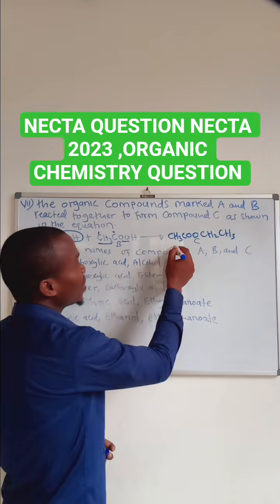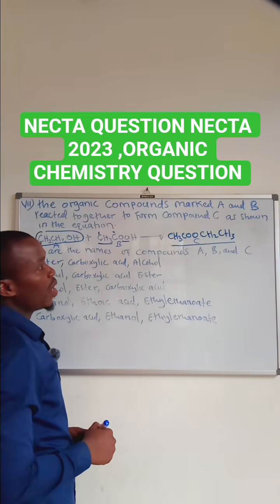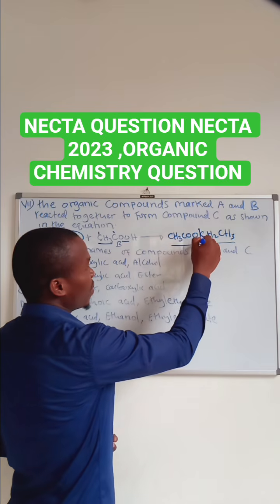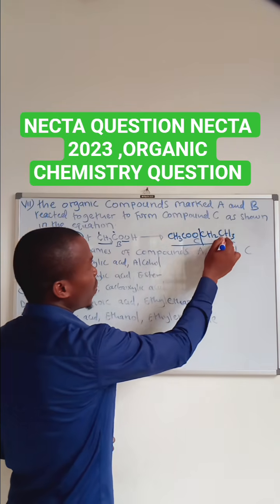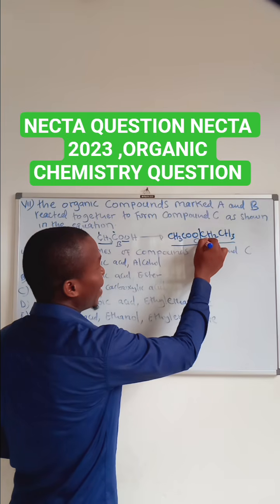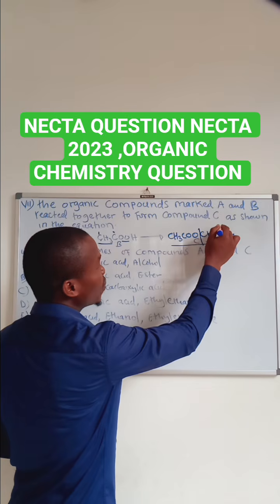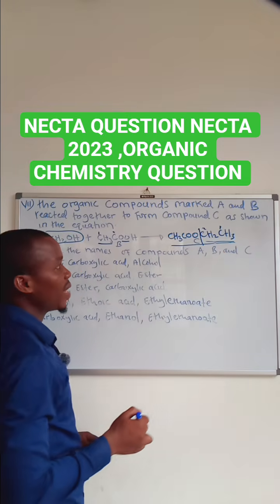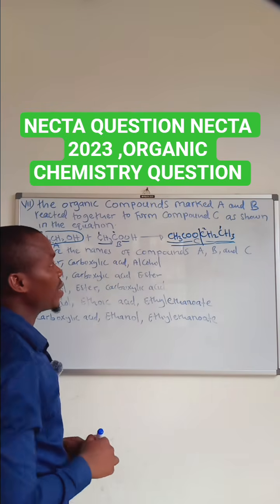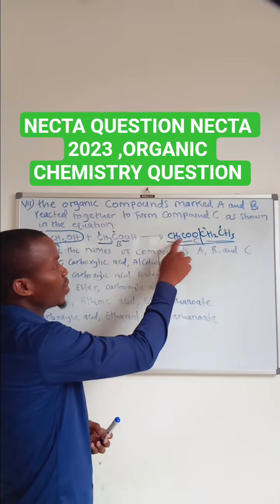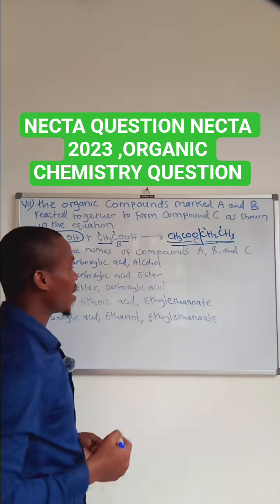And this one, this is ester. How to name? We have 2 parts. We have this part and we have this part. We start with this part. This is the ethyl group. This is from the alkyl group. Due to the presence of 2 carbons, 1, 2, it will be ethyl. This will be ethanoate. This is from carboxylic acid. It will be ethanoate. So the name is ethyl ethanoate.